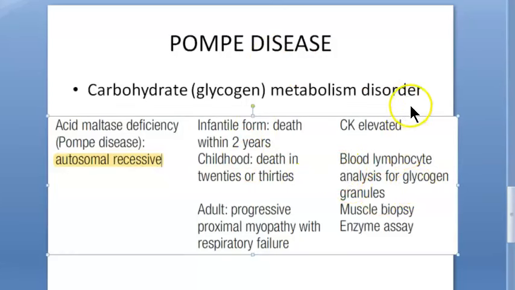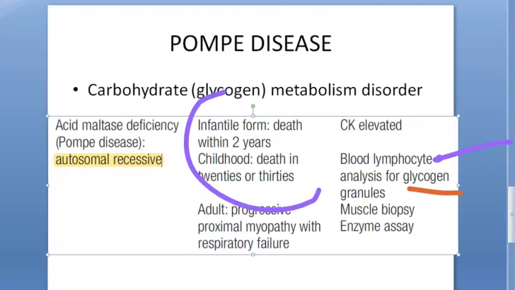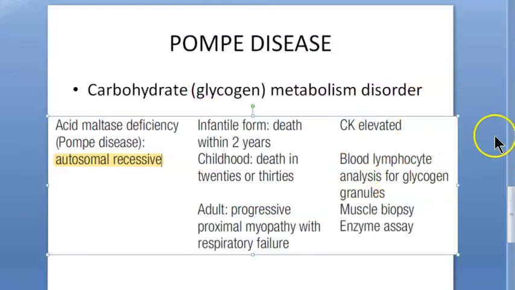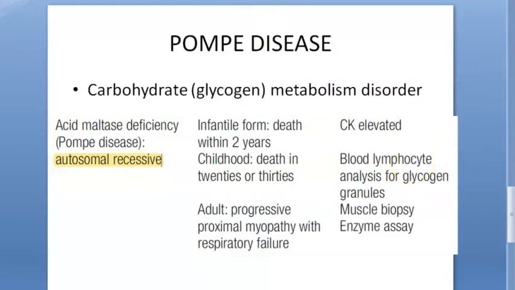Okay. So, then coming to childhood. Blood lymphocyte analysis for glycogen granules. So, in blood, they are checking for glycogen in the lymphocytes. How do you draw a lymphocyte? It will be small lymphocyte, large lymphocyte, B lymphocyte, T lymphocyte, so many lymphocytes are there, right? So, in that they are analyzing for glycogen. Obviously they will look for glycogen only.